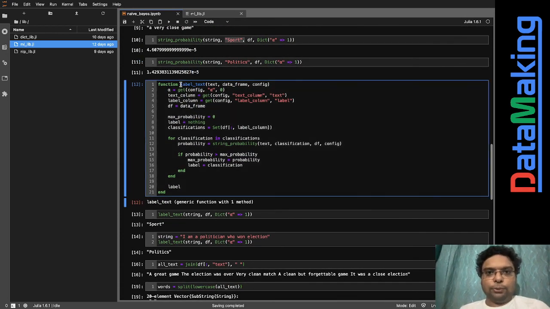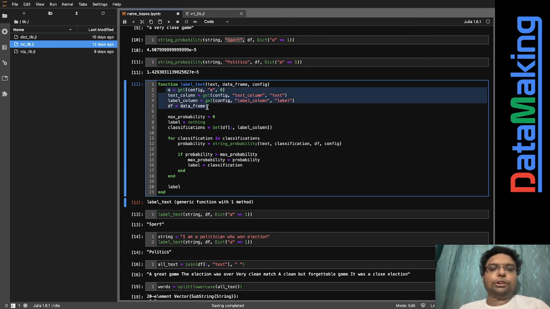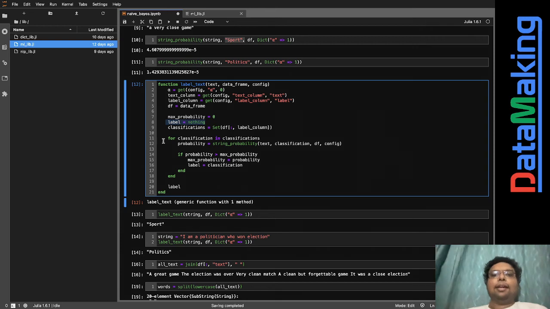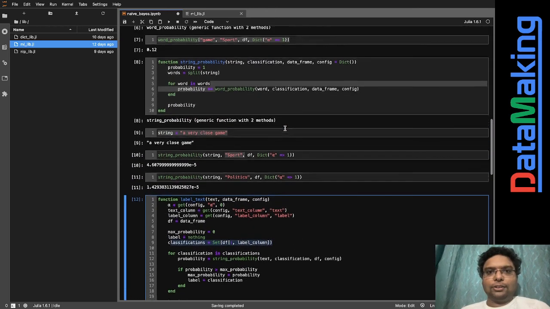I have put a function called label text. We are getting the text and data frame out here, and we are getting the config over here. Once again I'm setting the default things, and I'm assigning df equal to data frame. I'm putting max probability as 0, since probability can't go below 0, and the first time the label I'm keeping as nothing. Next I'm taking the classification column, the unique values in this classification column.